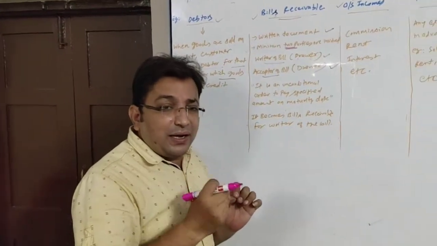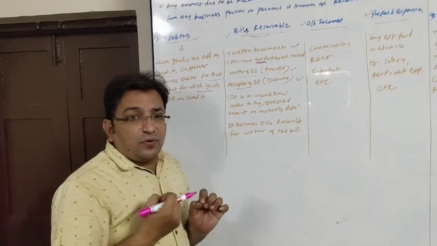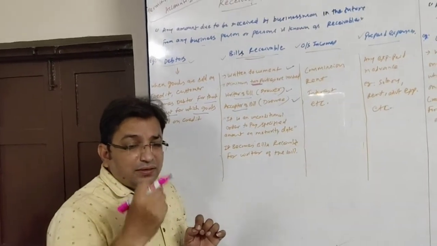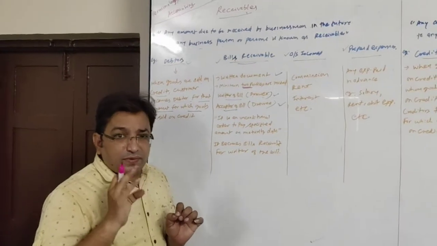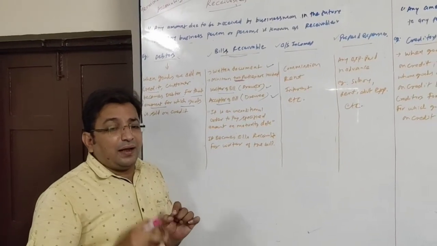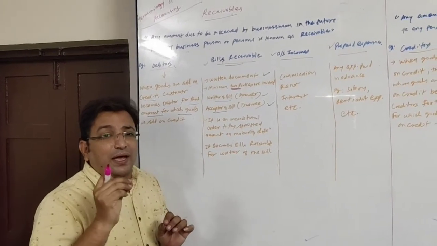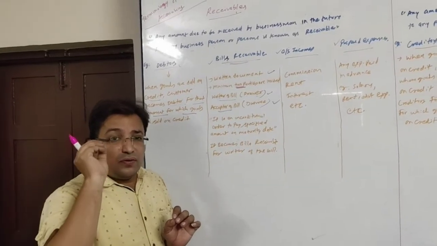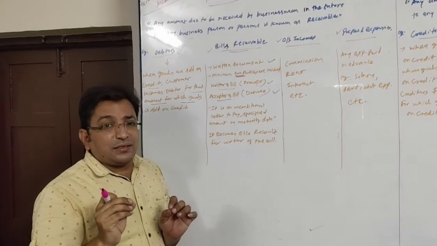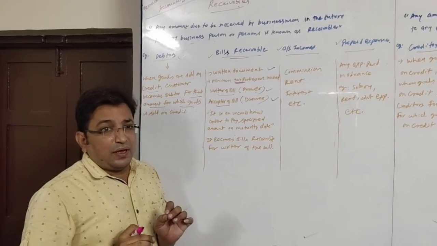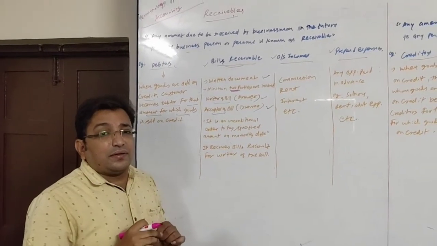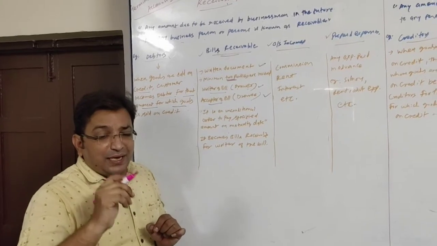Suppose after 2 months he is supposed to recover rupees 5,000 from some person. He will write, pay to me rupees 5,000 or to someone on my instruction after 2 months. And that second party will accept, will sign it.